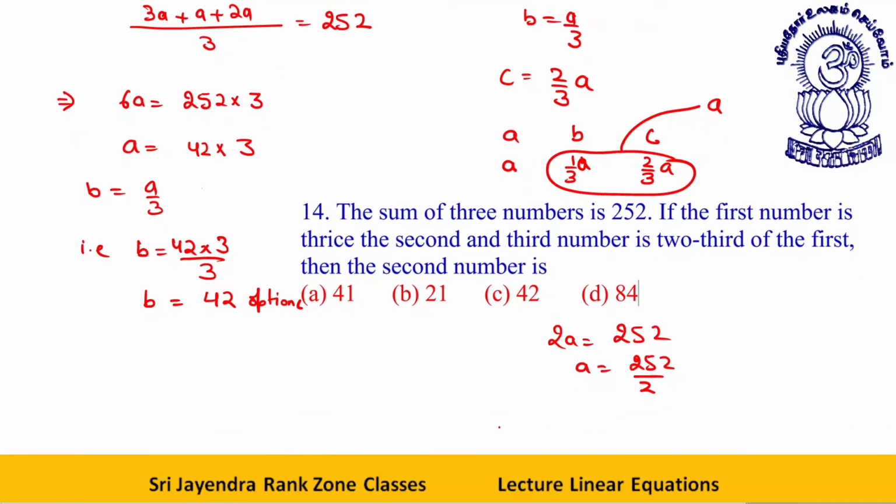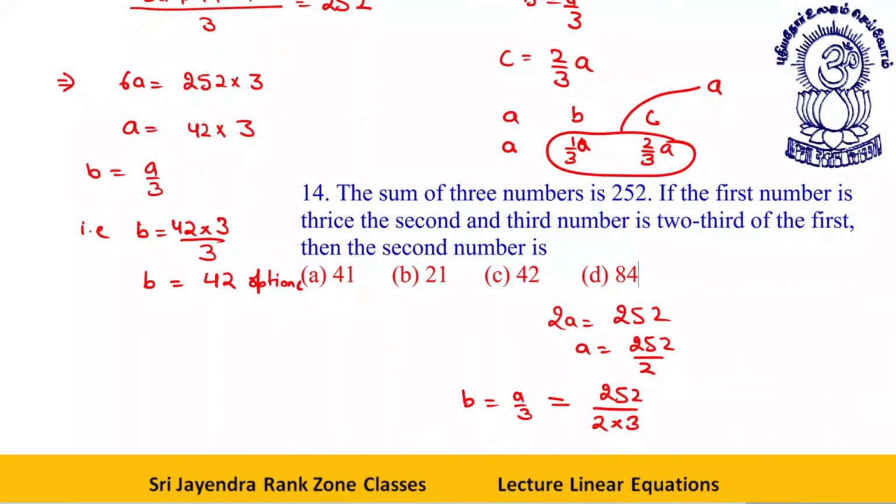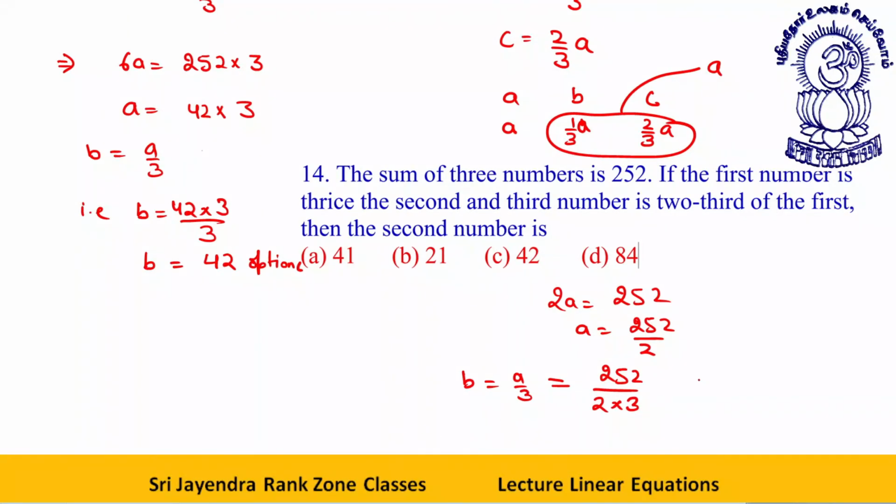B is what? B is equal to A by 3, means B is equal to what? 252 by 2 into 3. So that way, this implies I can say B is equal to 252 by 6, or that is equal to 42. Very easily done. Clear to you, all of you, my dear students? Let's take the next one.